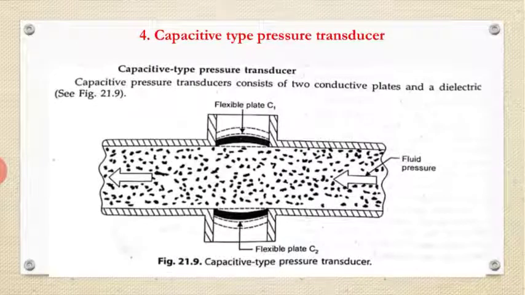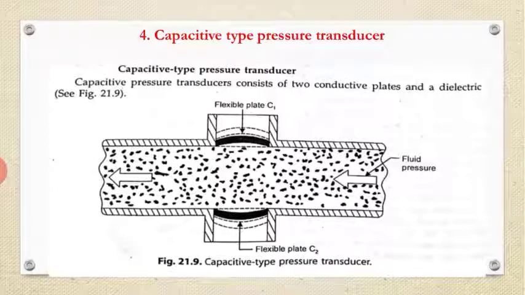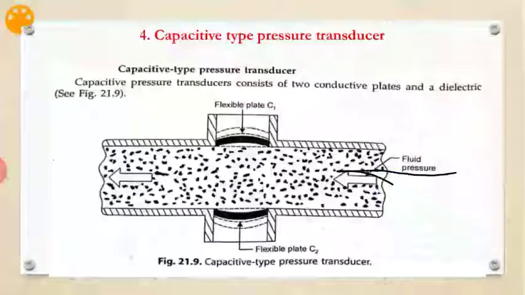Fine. The fourth one is the capacitive type pressure transducer. Let me work on this figure. Here the fluid pressure moves in this direction, and these are the flexible plates.